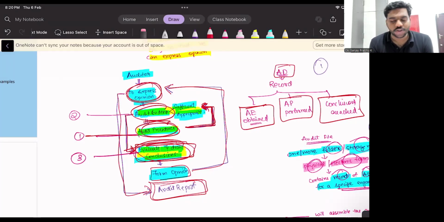Prepare short notes, include almost all the things in the short notes. Don't skip any topic. What I said was you can skip irrelevant things, but don't skip any particular topic. Include all the topics and prepare short notes. I will be waiting for your short notes. You have to send me the short notes the moment you have completed.